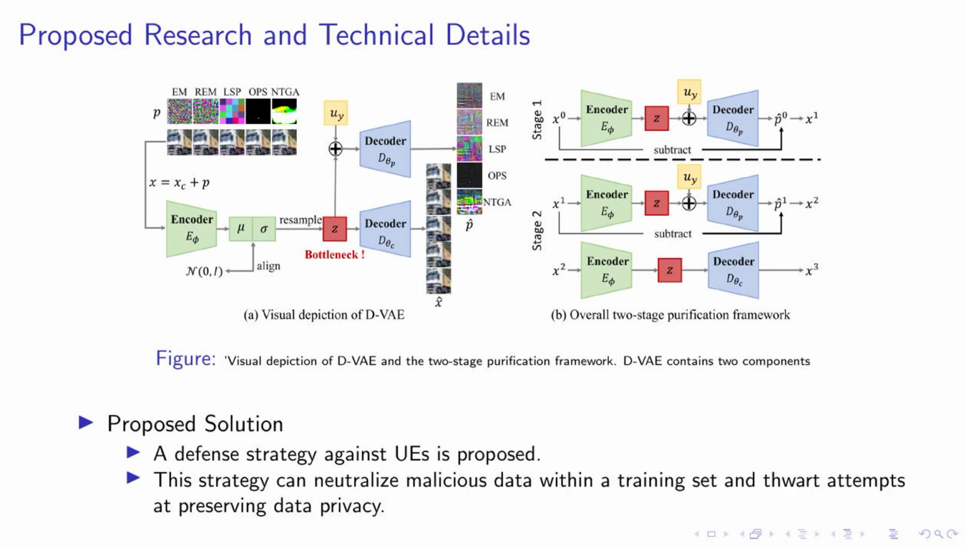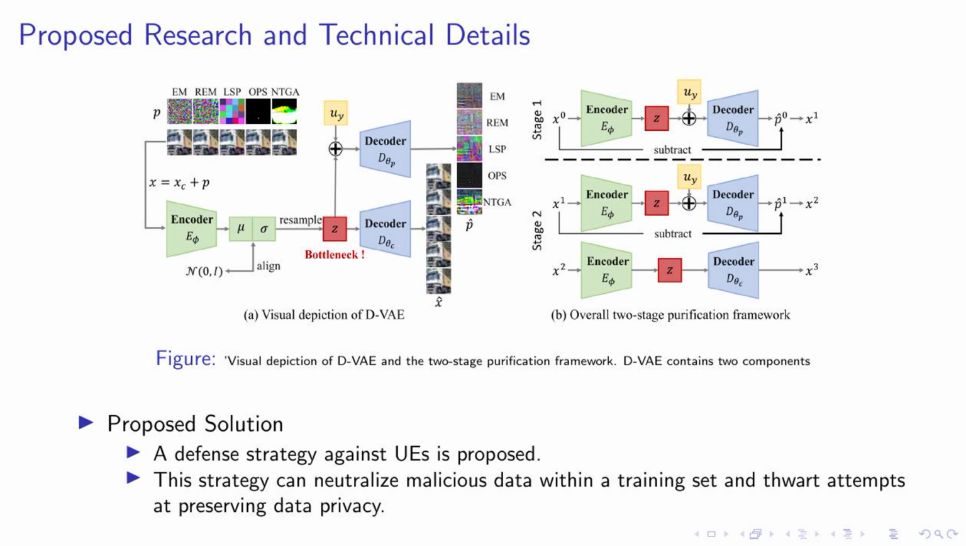As you can see from the figure, our approach is based on a two-stage purification framework, which includes a component known as D-VAE. This framework is designed to combat unlearnable examples, or UEs, which are a significant challenge in data protection. Our defense strategy has two main objectives. Firstly, it aims to neutralize malicious data within a training set.